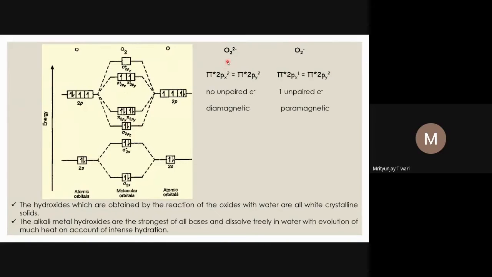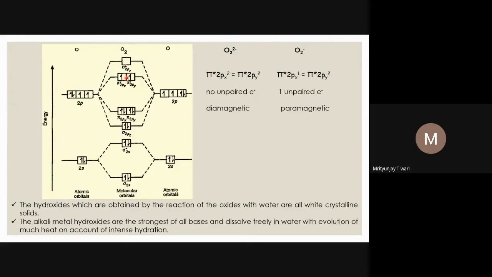Now, if we look at the peroxide, it has two extra electrons compared to the oxygen molecule, and that is why it has a two minus charge. Where will we put those two electrons? They will come into these anti-bonding orbitals themselves, so these electrons will be paired up.